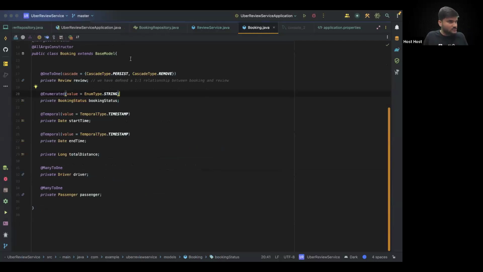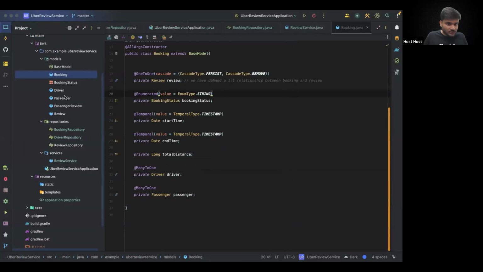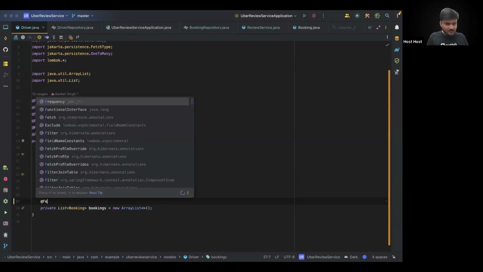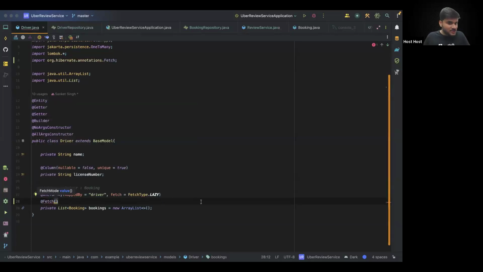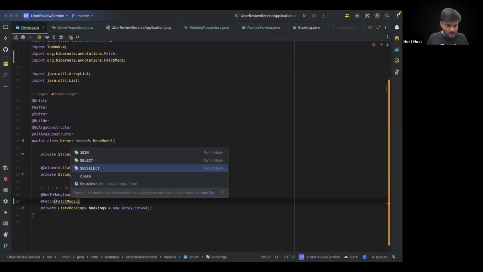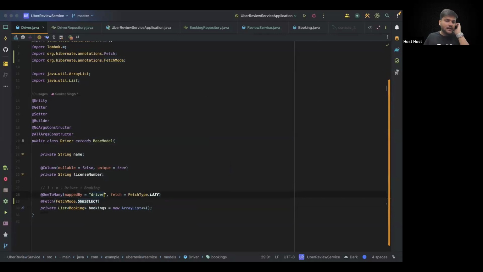So what you can actually do is, if you come to the driver model, there is an annotation called @Fetch. Now this annotation is different from your fetch type. Your fetch type is lazy or eager: how do you want to fetch these bookings when driver is being fetched? This fetch annotation is for fetch mode. So you can say FetchMode.SUBSELECT.